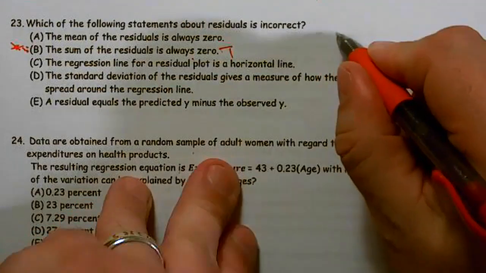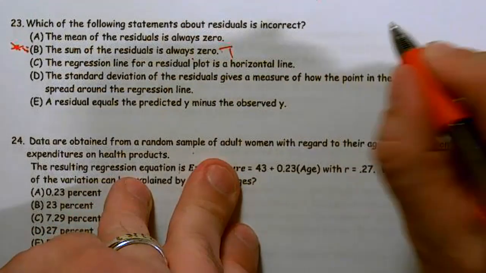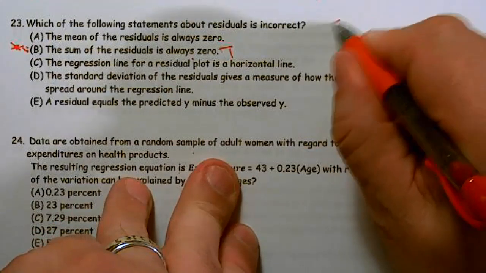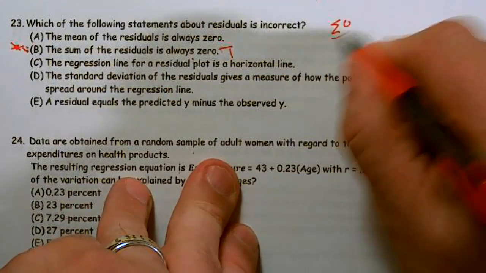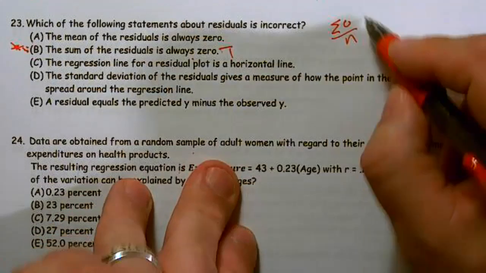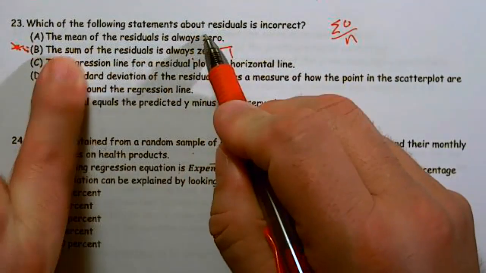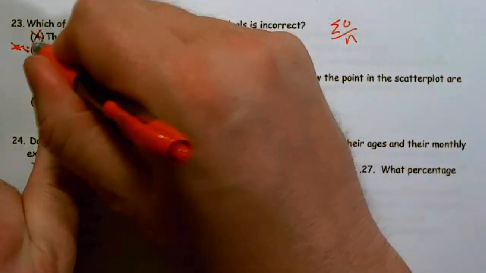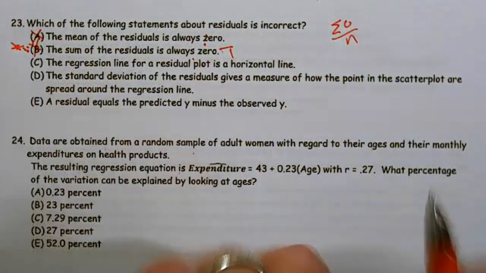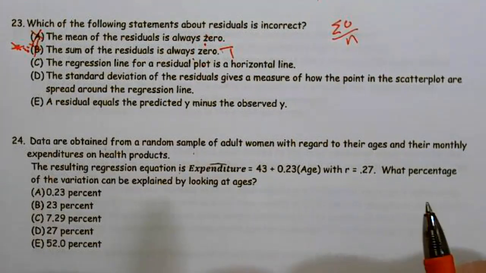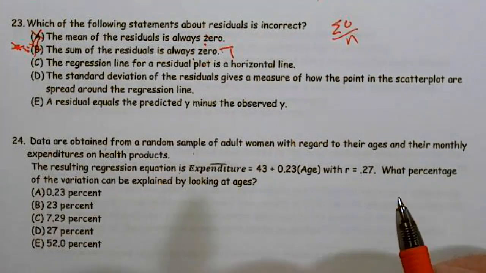Well, if the sum of the residuals is 0, that means if I sum them all up and it's 0 and I divide by my sample size, my average is also going to be 0. So consequently, if the sum is 0, then the mean has to be 0. In other words, if I sum all your grades up and your grades sum to a 0, your average is a 0, and we're all very sad.